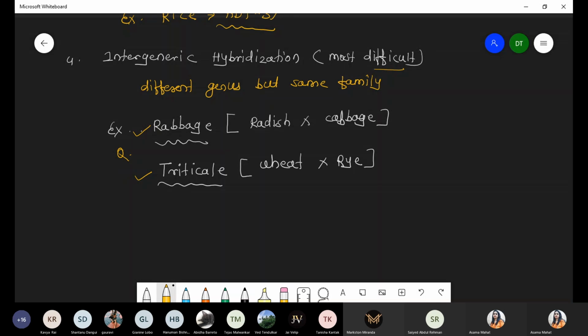Yes, Kidmin. Actually, rabbage is available commercially, but its viability is very less. It has very less viability.